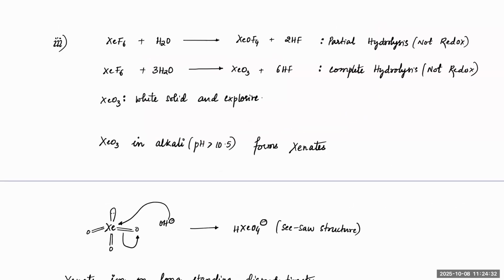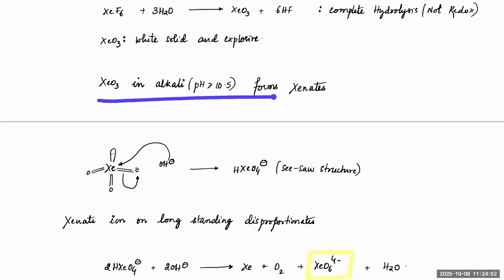Next, XeF6, when you add it to water, depending upon, like I said, 1 mole, if I take 1 mole, you will get this one. If you take the second mole, you'll get XeO2F2. And the third mole, you will get XeO3 and 6 moles of HF. Okay, beta? So XeO3 is alkaline in nature and it forms xenates.